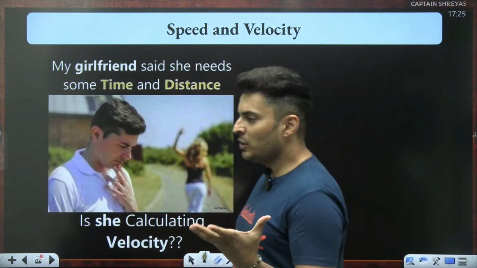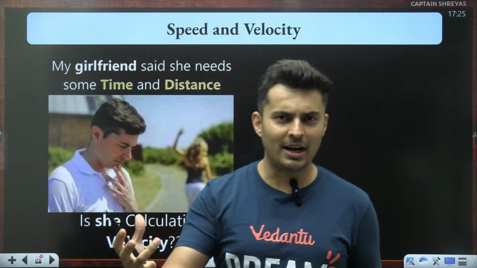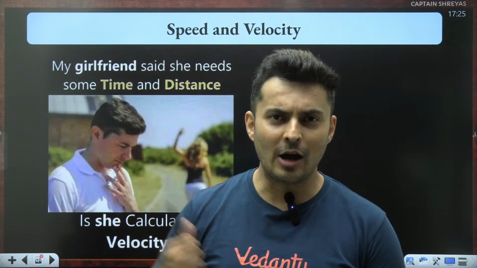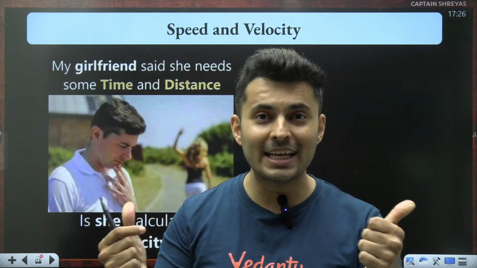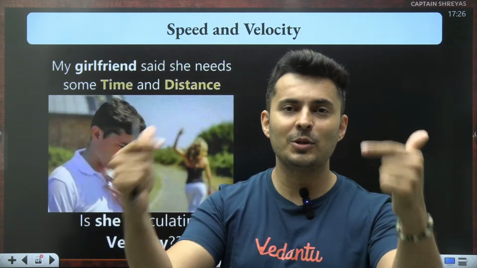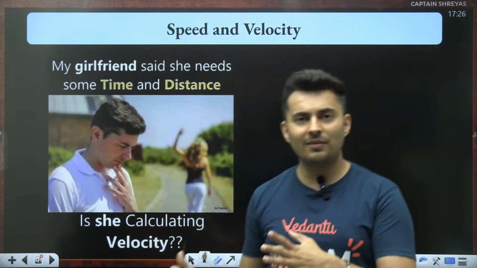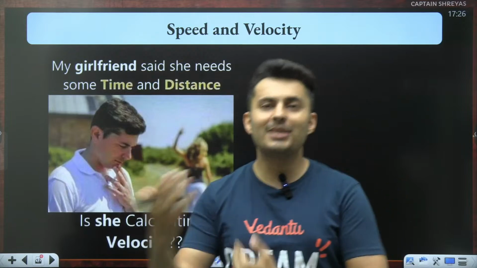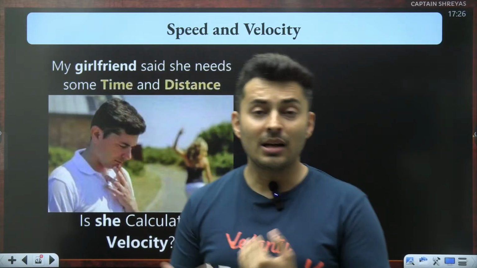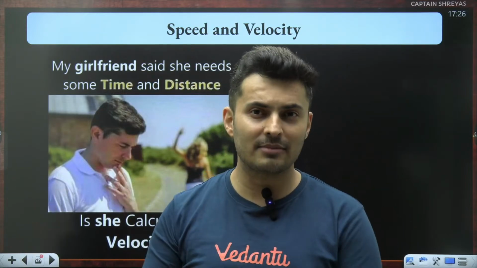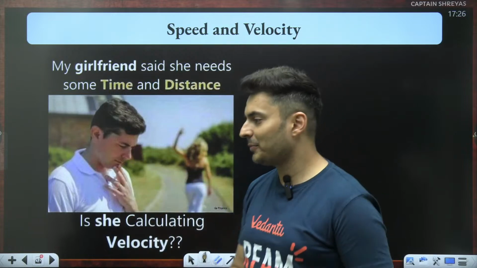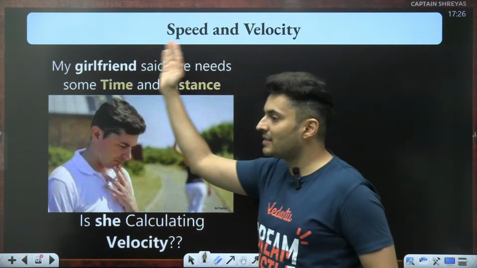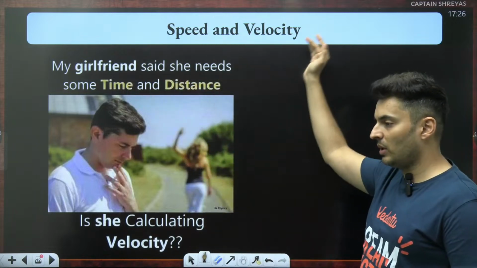So, guys, when you know how far you have traveled, what is the distance this particle has traveled, in how much time, you can calculate how quickly it has reached there, and that is your speed. But instead of distance, I use the word displacement. Well, then that displacement which has occurred in how much time? So, how quick that displacement is gives me velocity. So it's exactly like distance versus displacement. Same difference is there between speed and velocity.